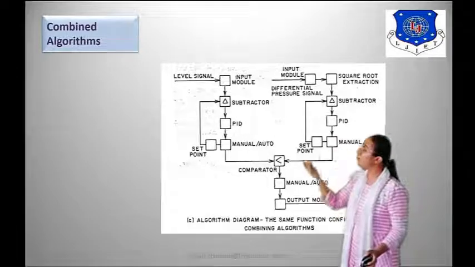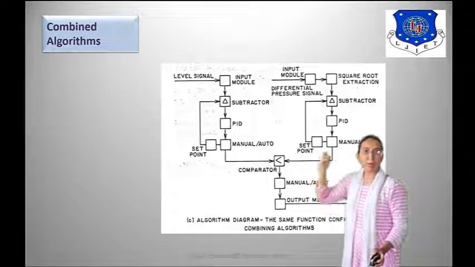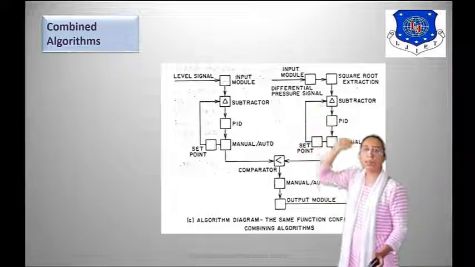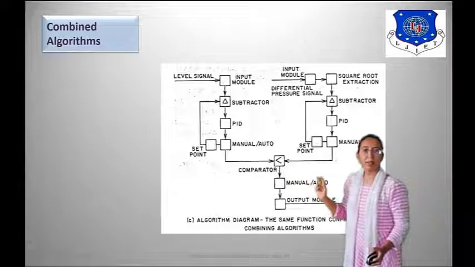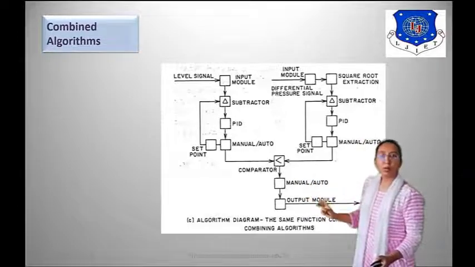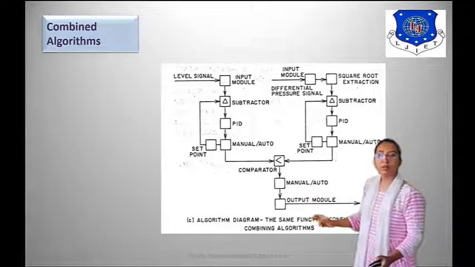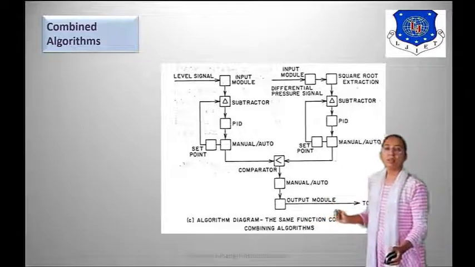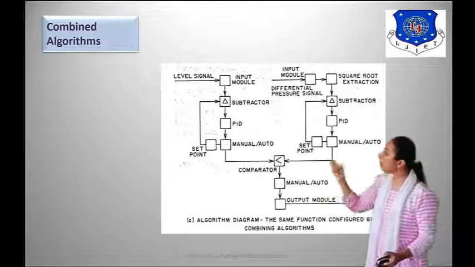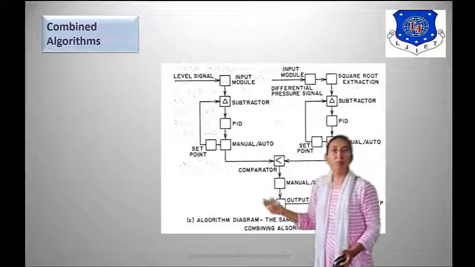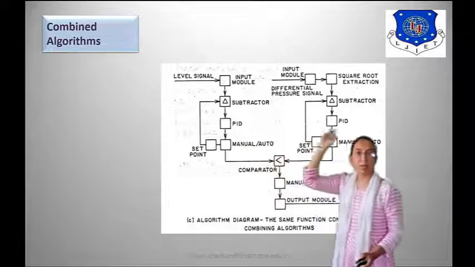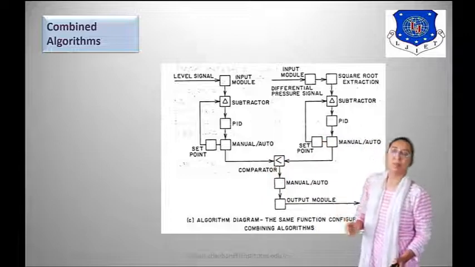If our value is not the set point value, the signal is sent again to the subtractor. The comparator compares both signals, then the signal is sent to manual and auto, and then to the output module. So this is a combined algorithm. We have used two PIDs, first for level and second for differential pressure.